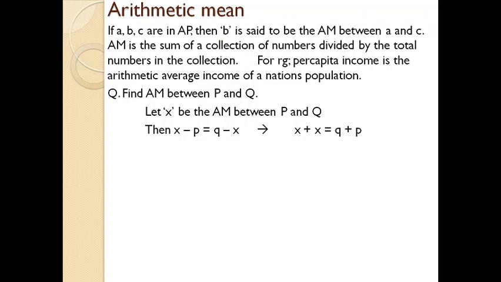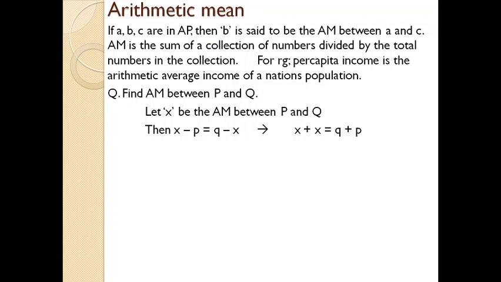We know that in arithmetic progression, the series will be in continuous order, an increasing trend or decreasing trend, that depends. Here we assume that X is between P and Q. Then X will be greater than P and X will be smaller than Q. That's why we write X minus P equal to Q minus X. Just remember, it's not a big deal.